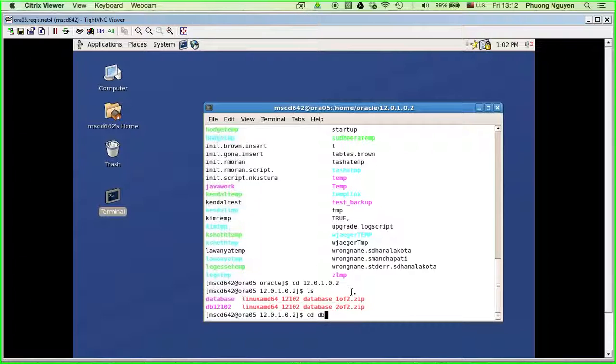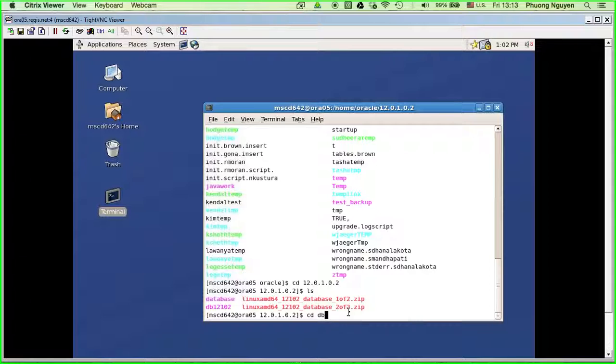You see these two files here? Okay, these two files are the new version of Oracle. Somebody who has the right already downloaded these files and put them in here. So I already ran the extraction, and I put it in the database 12102 directory.